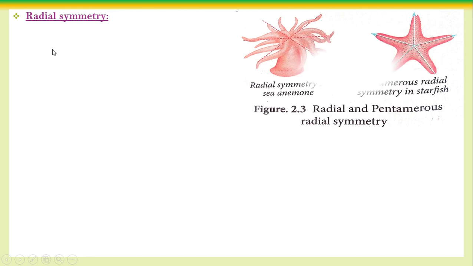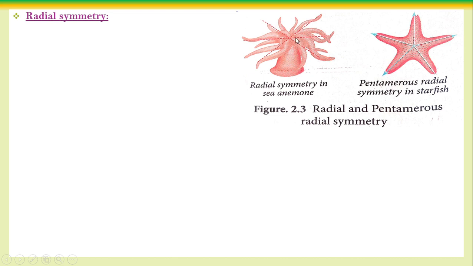Among those, we mentioned radial symmetry, pentamerous radial symmetry, biradial symmetry, bilateral symmetry. The radial symmetry, the animal was looking like a cylinder. Radial symmetry in sea anemone. The body of the animal is the cylindrical in nature at any angle. At any plane, the body can be cut into two equal half.